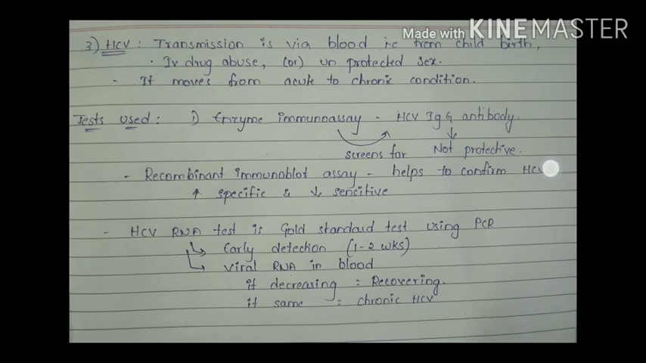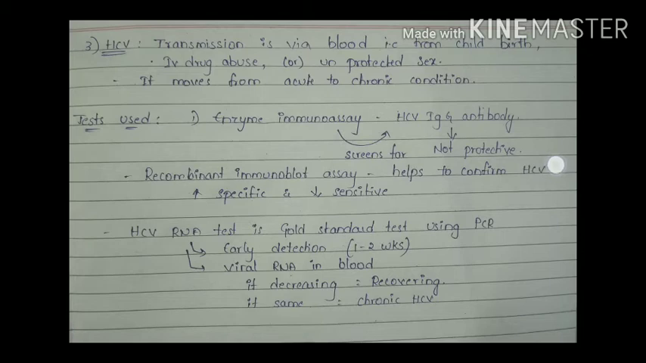And the third one is HCV. Here the transmission is via blood, that is from childbirth, IV drug abuse, or unprotected sex. In the first two conditions, the infection is acute but not chronic. But in the third type, the infection moves from the acute to the chronic condition. There are a couple of tests used to diagnose the HCV virus.